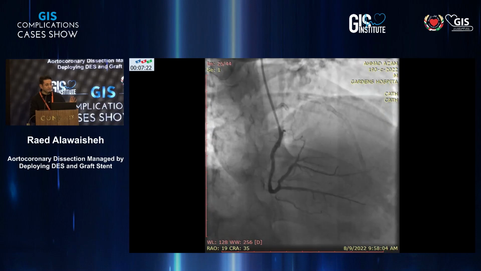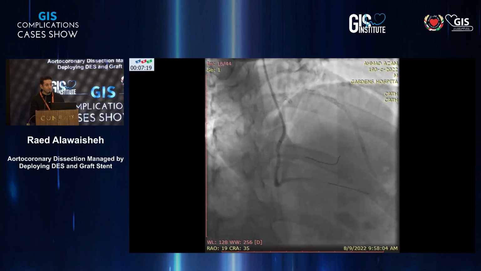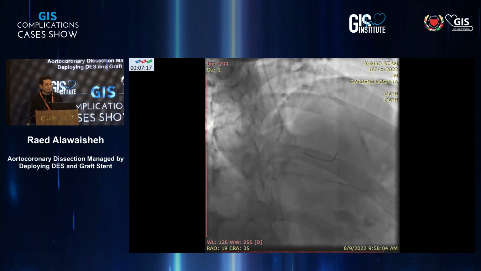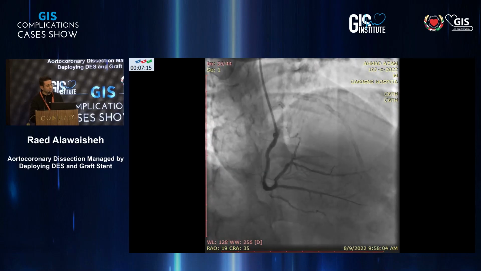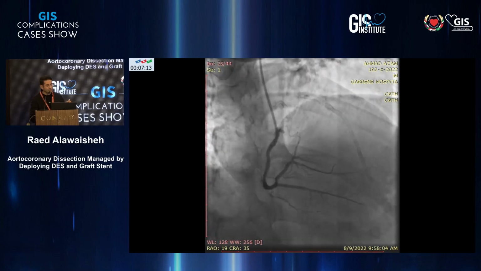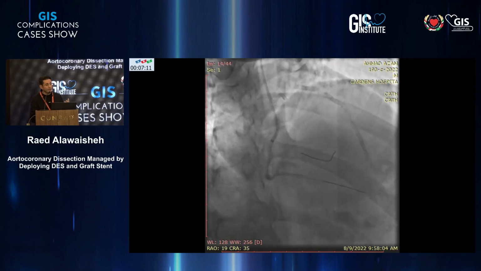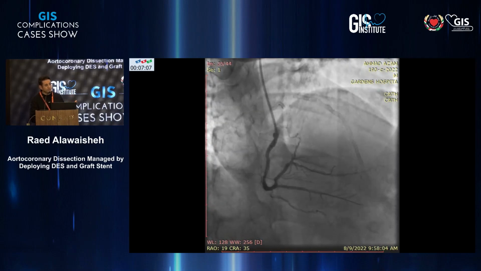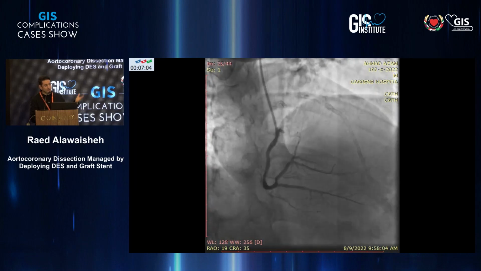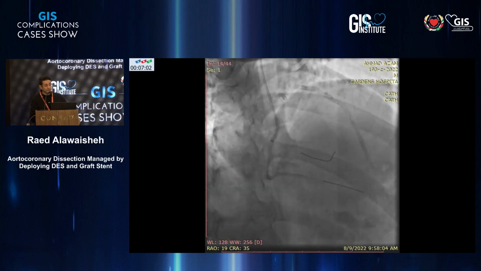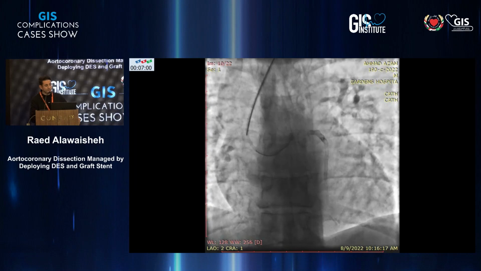So I stopped giving more injections because I think aortocoronary dissection is not because of the catheter, it's not because of the manipulation. This is just a trigger. Most of it is due to the hydraulic dissection, but it is the injection and more injection which causes the dissection and laceration of the intima from the main vessel, either the aorta or the left main.